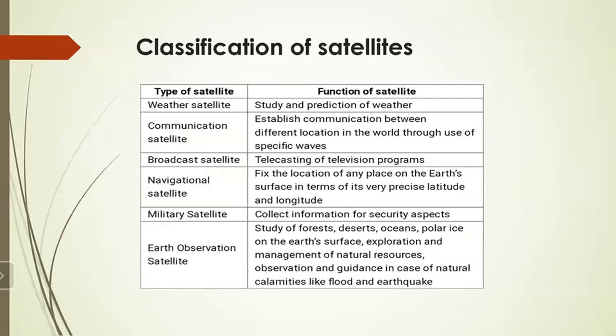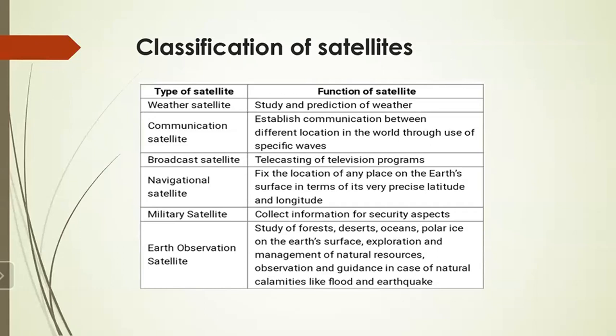The weather satellite is used for the study and prediction of weather. Then the communication satellite. Function of the communication satellite is to establish communication between different locations in the world through the use of specific waves. Then after that we have the broadcast satellite, whose function is telecasting of television programs.